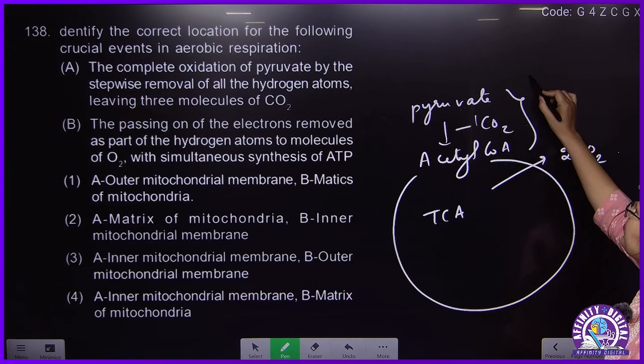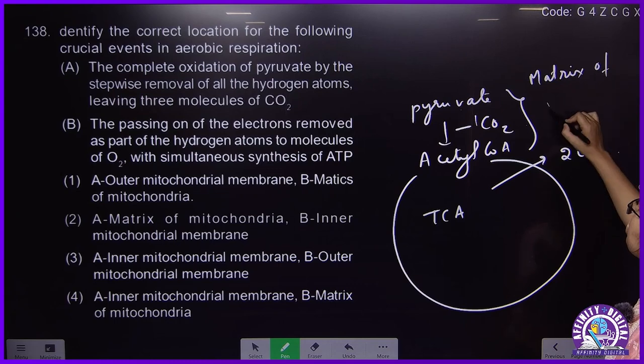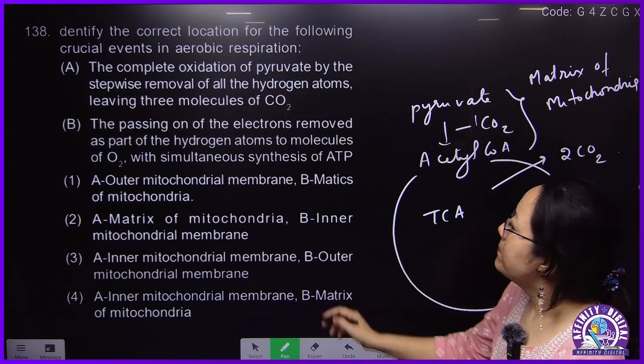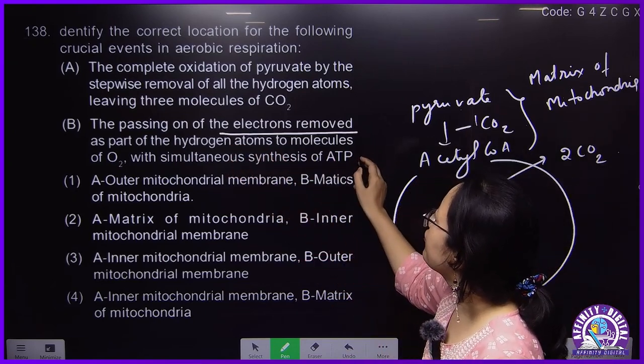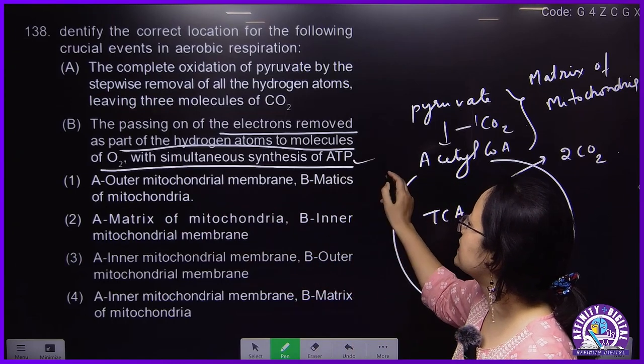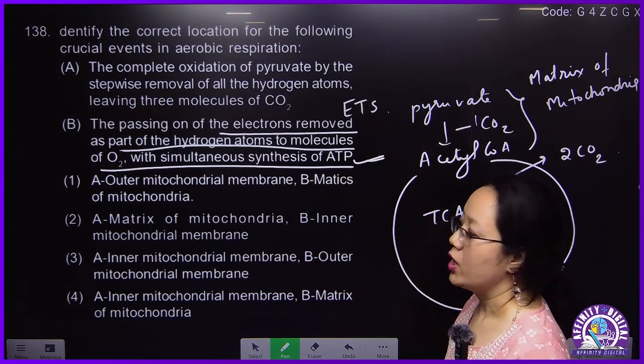Where does this process occur? Okay. The passing on of the electrons removed as part of the hydrogen atoms to molecular oxygen with simultaneous synthesis of ATP. This is what process? Okay.